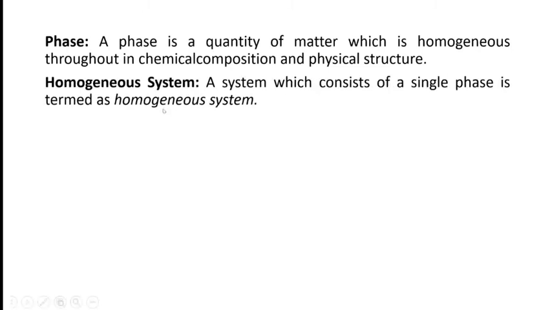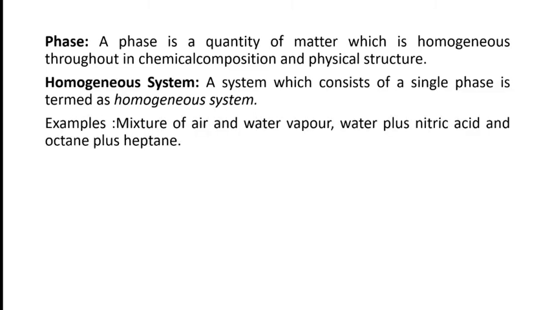Then, homogeneous system. A system which consists of a single phase is termed a homogeneous system. It is either completely liquid, completely solid, or completely gas. It is called a homogeneous system. An example is a mixture of air and water vapor.